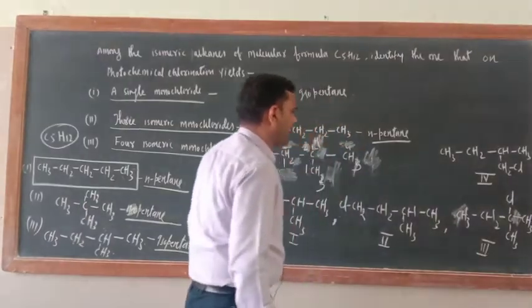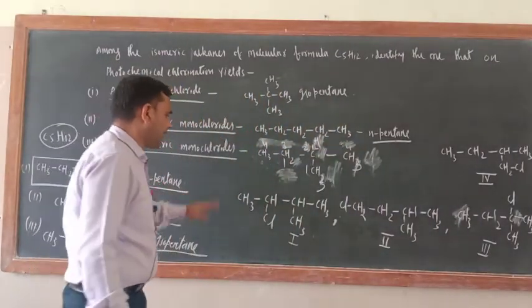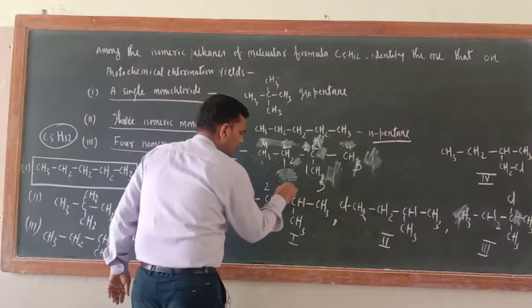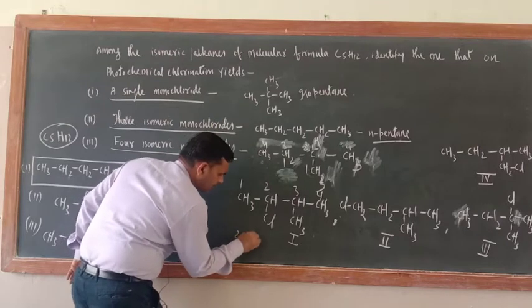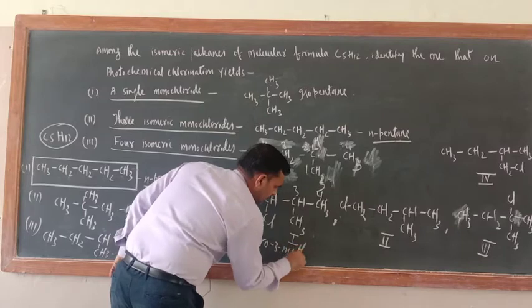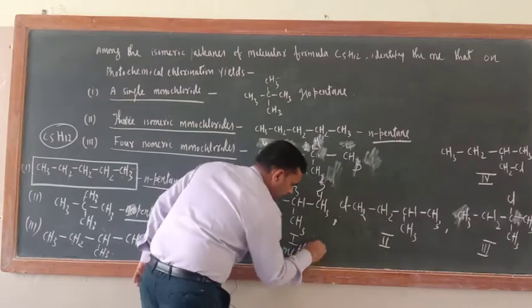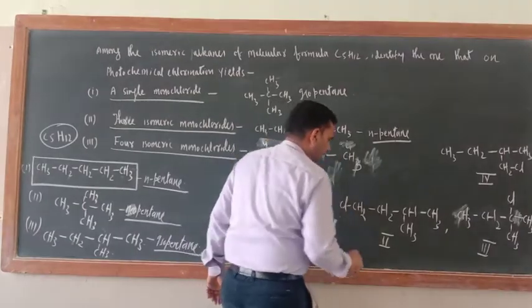Okay, no problem at all. Yes. These are the 4 forms. And now name also you can check. 1, 2, 3, 4. So this is 2-chloro, 3-methyl butane. Okay.